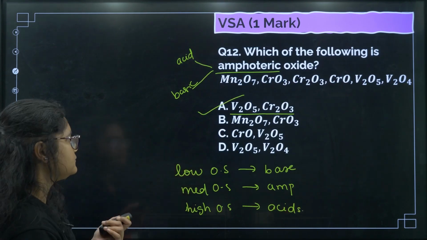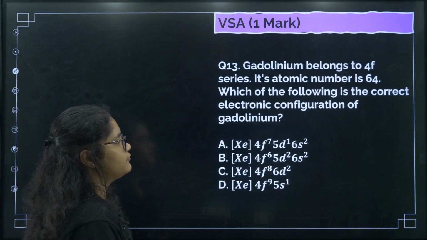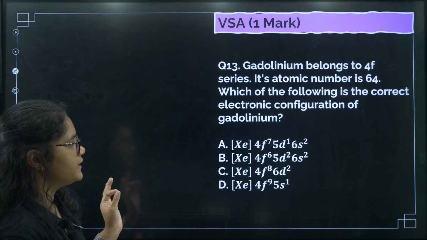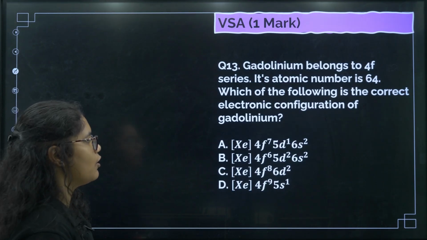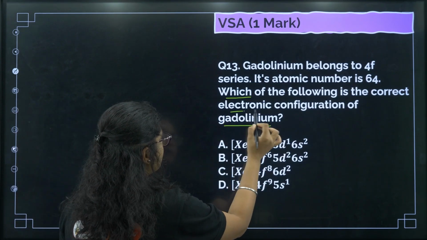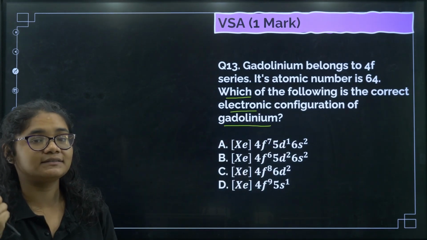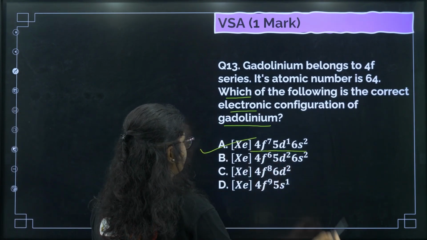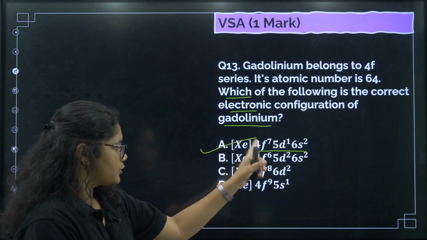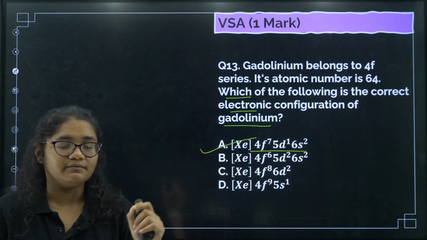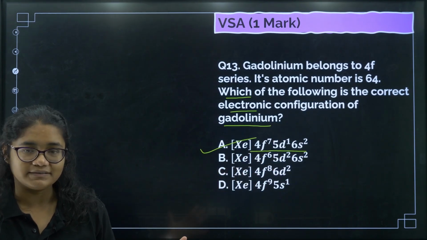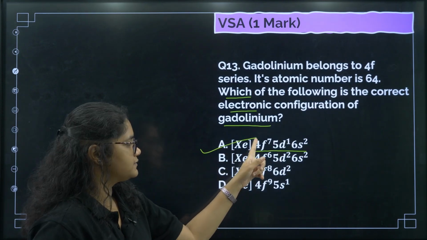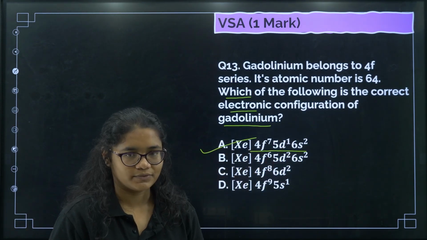Okay, next question. Gadolinium belongs to the 4f series. Its atomic number is 64. Which of the following is the correct electronic configuration of gadolinium? So gadolinium, why should you remember it? Because gadolinium 3+ is very stable. So this is the configuration of gadolinium, so you should remember this element. Gadolinium 3+ will give you 4f7, which is a half filled configuration, so very stable. That is why you should remember this particular configuration: 4f7, 5d1 and 6s2.